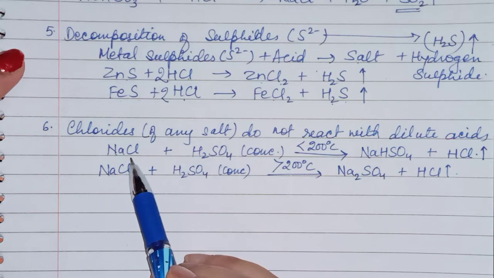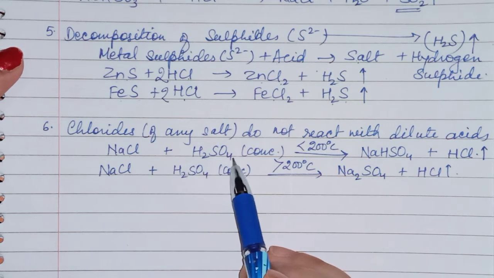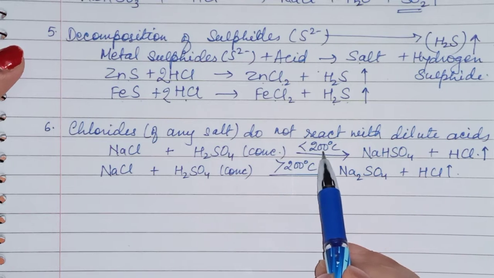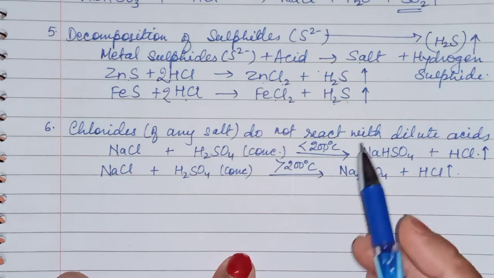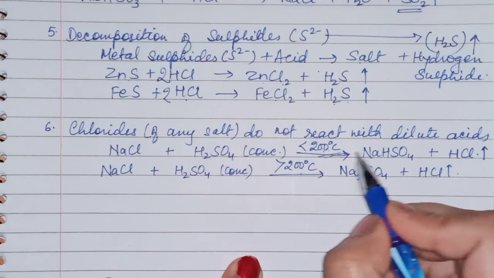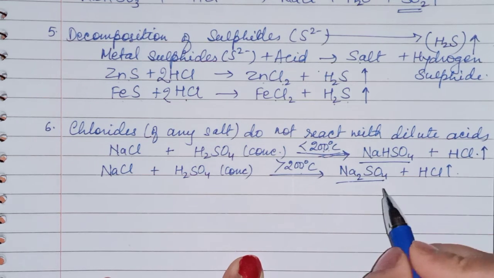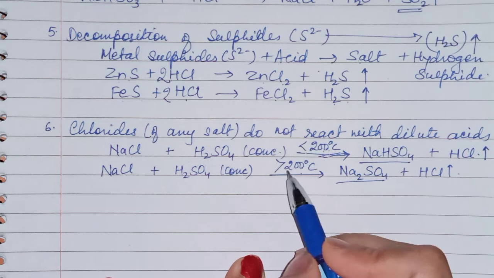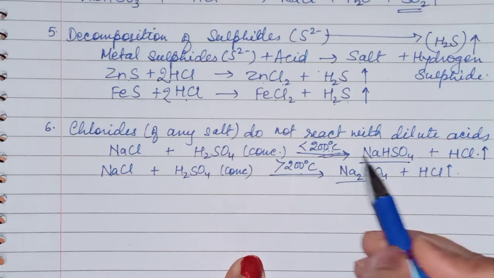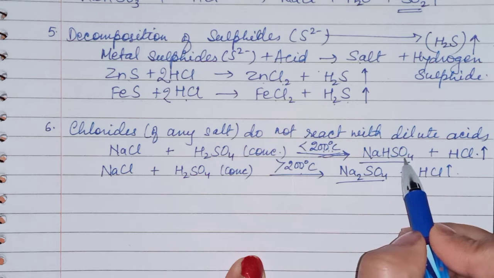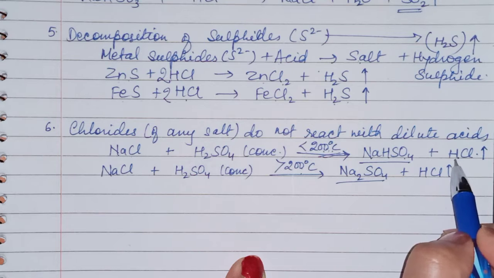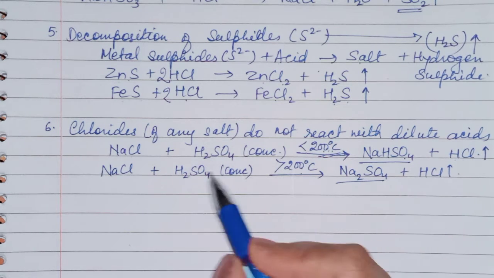See here, HCl and H2SO4 concentrated, and temperature is below 200 degrees. Here temperature is very important, children. If temperature is changed, you can see here the product is also changed. So you have to remember the temperature. If it is below 200 degrees Celsius, sodium bisulfate is formed and HCl gas is released.